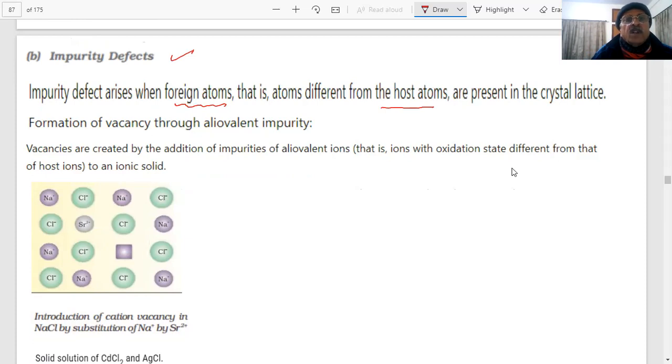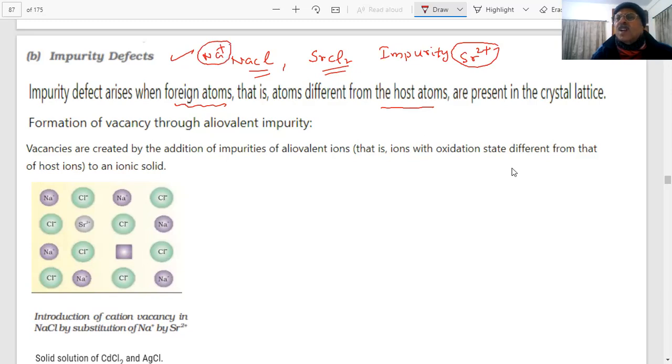For example, students, you have NaCl. Even if it is crystallized with a little amount of strontium chloride, then what will happen? What impurity is coming? Strontium 2+ ion. And you have the sodium ion here. You are adding a very small amount. Impurity means a very, very small amount. Impurity doesn't mean that you are putting in so much of that.